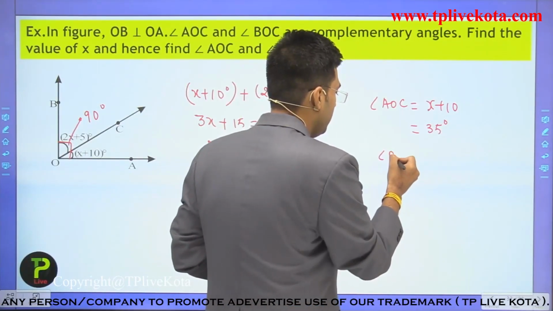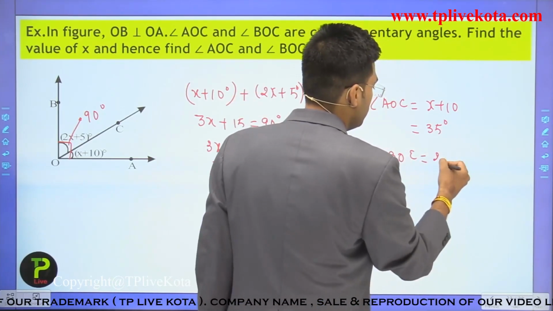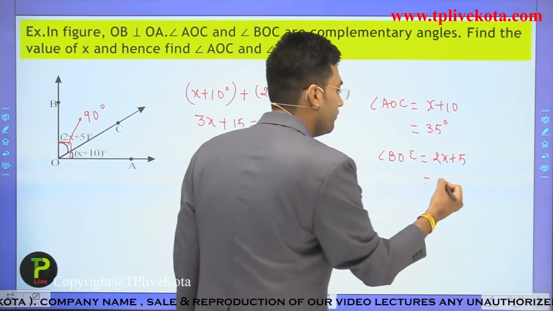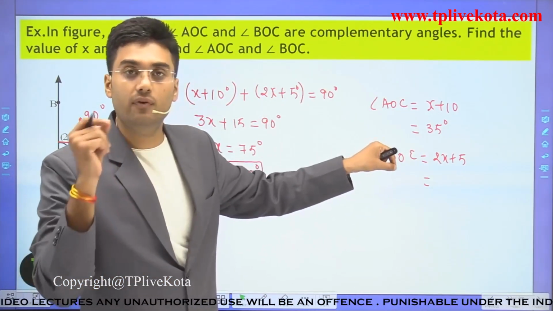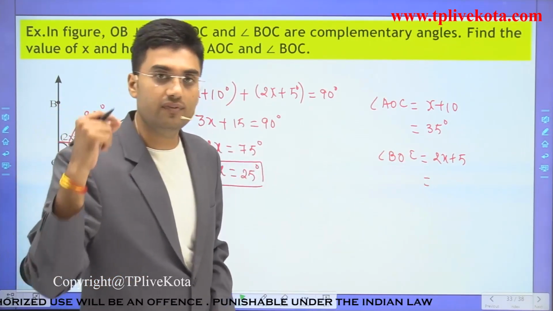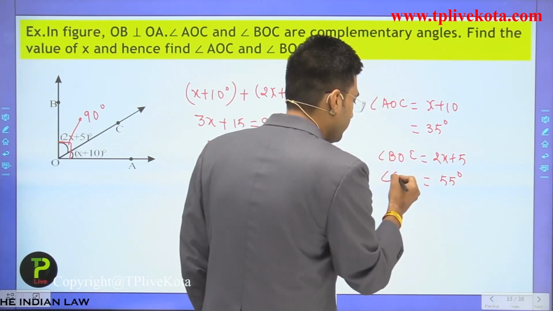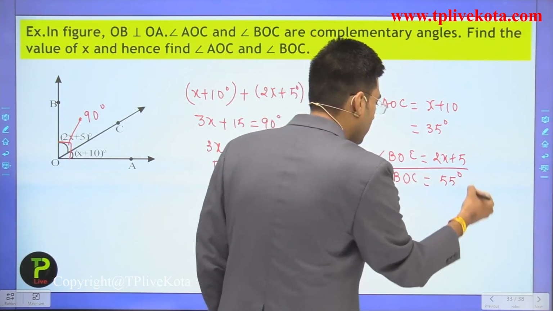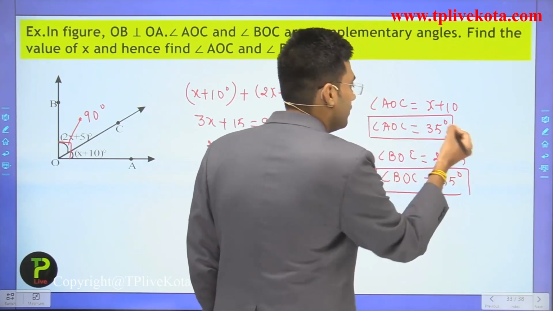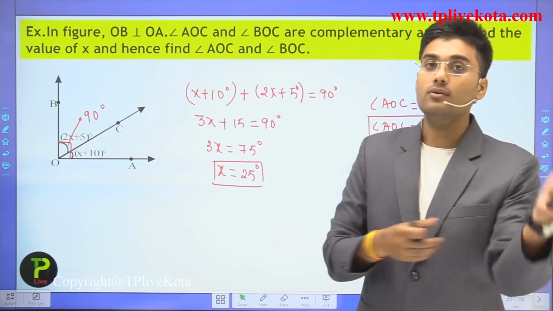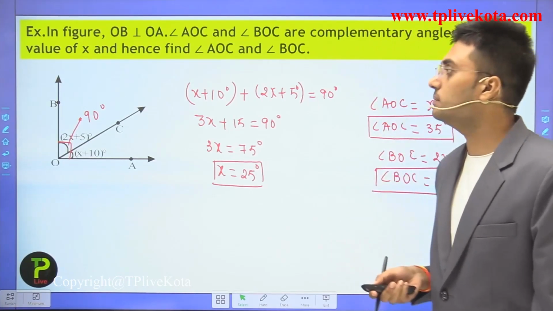The value of BOC is 2x plus 5, and x is 25 degrees, so 25 multiplied by 2 is 50, and plus 5 is equal to 55. So the value of BOC is equal to 55, and the value of AOC is equal to 35. Clear?